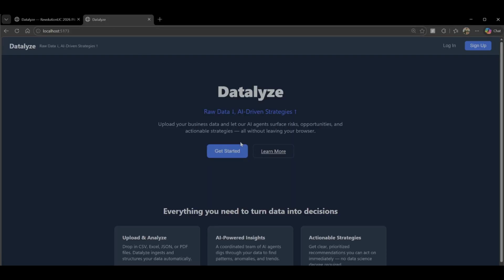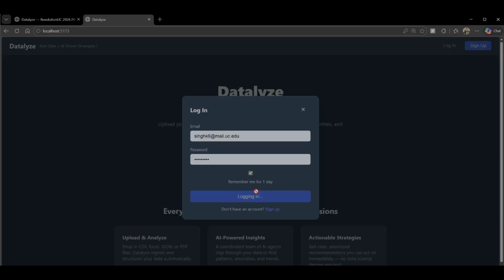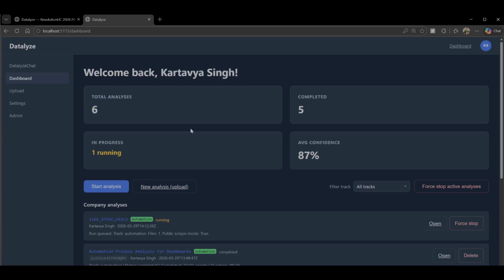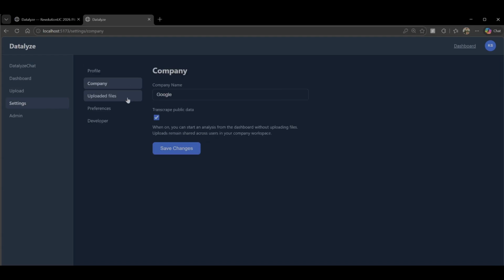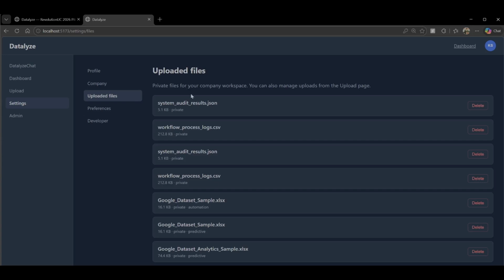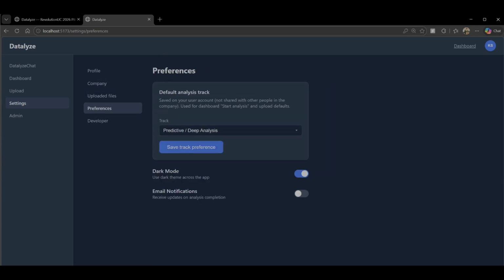In Datalyze, you can either get started and create an account, or you can just log in with an account that you already have. Once you do, you can see all the analyses that have happened and how many are complete. If there's any in progress, you can stop them and delete them as required. There's also a settings page where you can update your profile, update information about your company, check all the uploaded files from your company's side, and also set preferences on what track of analyses you would want. We have 4 tracks, which are predictive deep analysis, automation strategy, business optimization, and supply chain and operation.